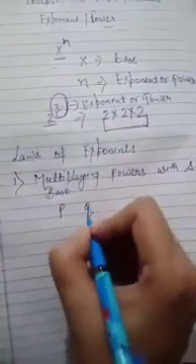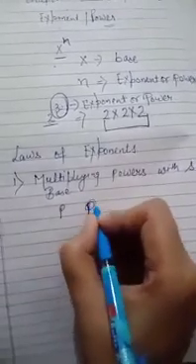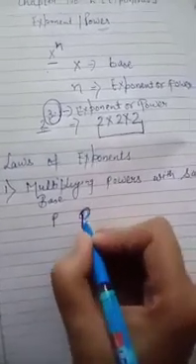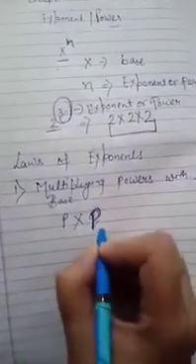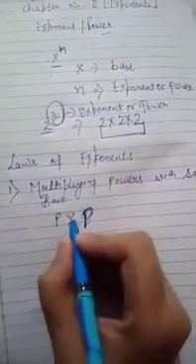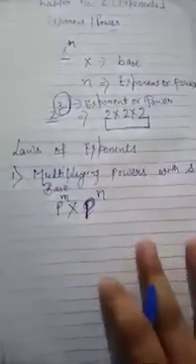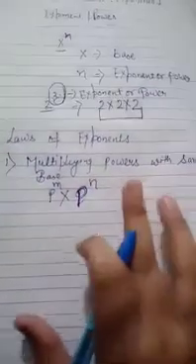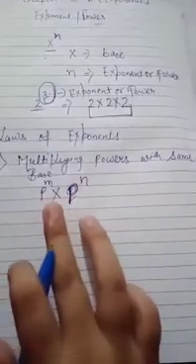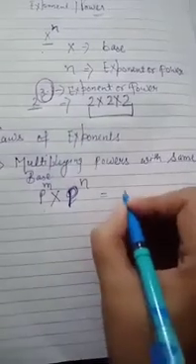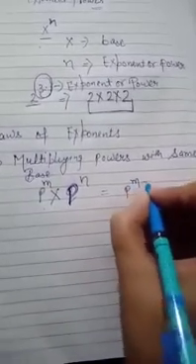Let us take an example. p is considered to be a rational number. We will multiply the powers of the same base. See, p having power m and p having power n. Then what is the law of exponent? When we multiply the powers of the same base, the powers should be added.